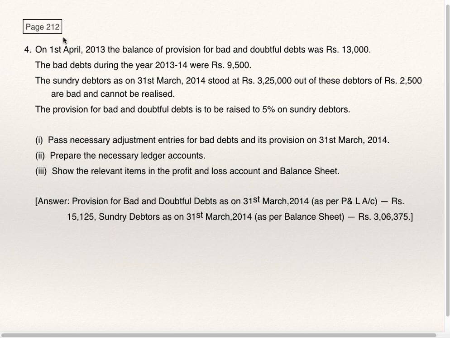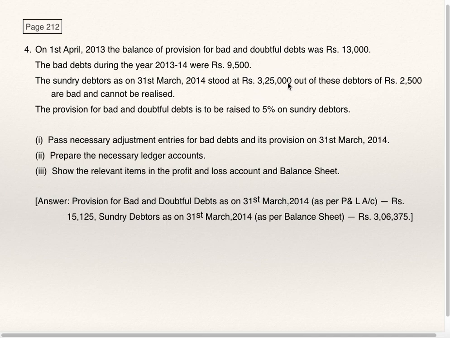Page number 212, question number 4. On 1st April 13, the balance of provision for bad and doubtful debts was 13,000. Opening provision is 13,000. The bad debts during the year 13-14 were 9,500. Sundry debtors as on 31st March 14 stood at 3,25,000. Out of these debtors, 2,500 are bad and cannot be realized.